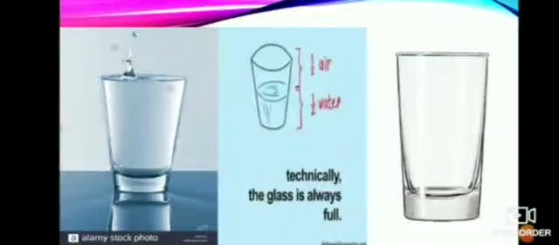Children, if you see here, the first glass is full of water, and in the second picture you are seeing a glass half filled with water, and technically the rest of the glass is half filled with air. Now if you see the third glass tumbler, it appears to be empty, but it is not really empty.